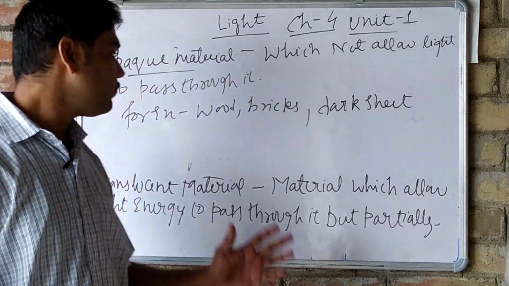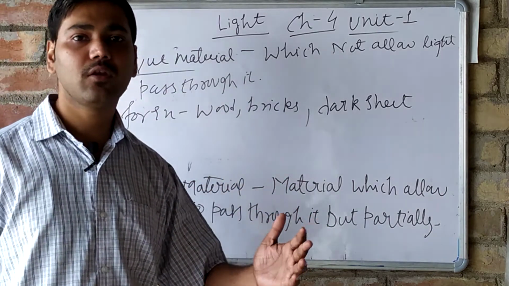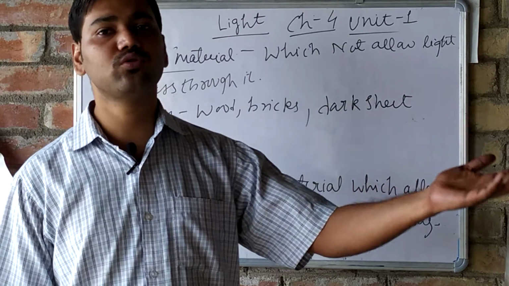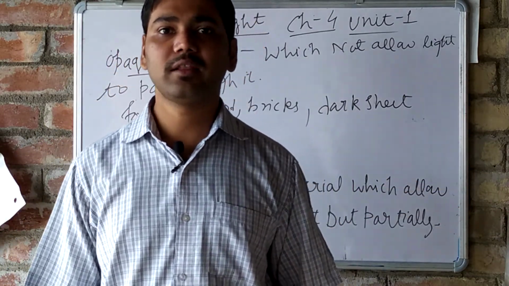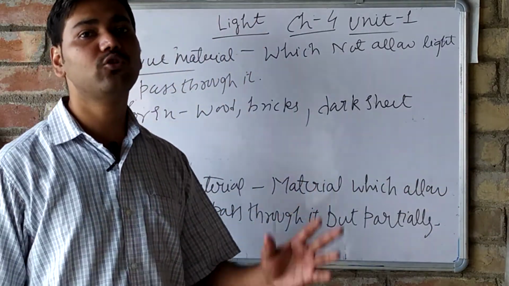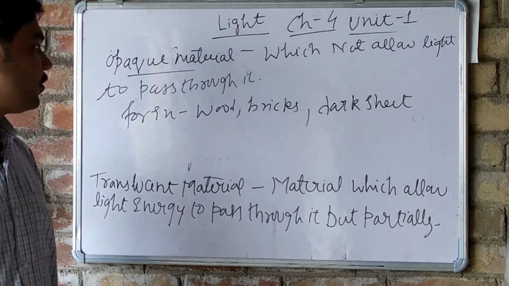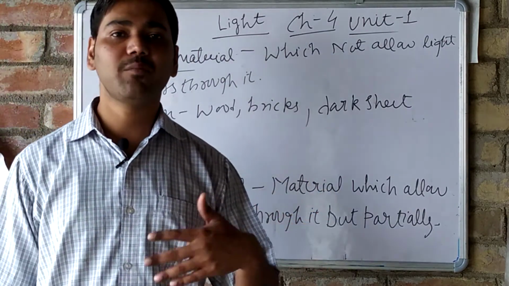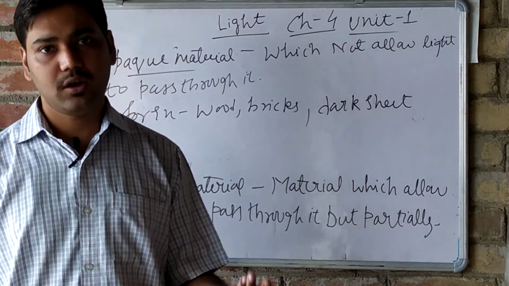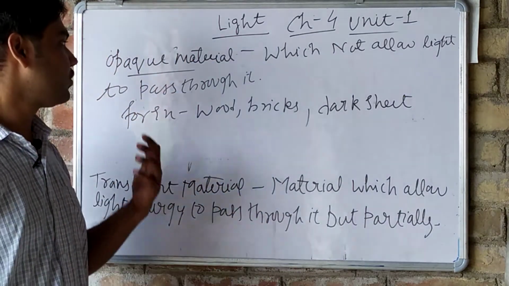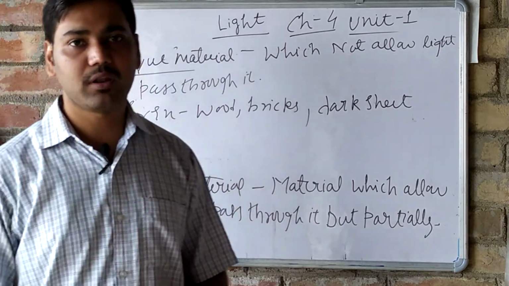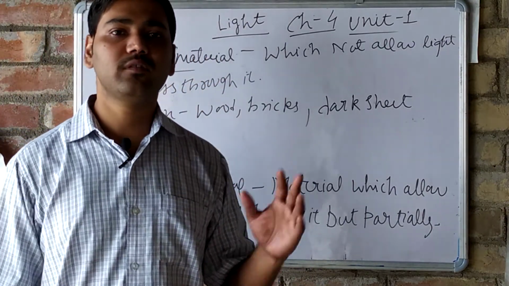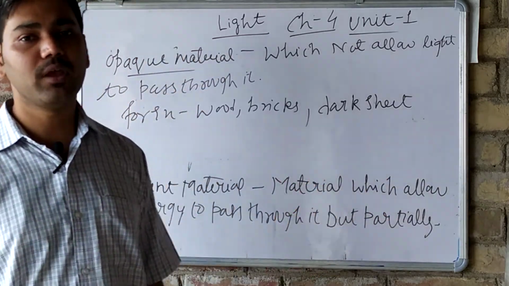That means if we have a brick, brick means ईटे की बनी दीवार है, तो हम इधर से देखें तो दूसरी तरफ की चीजें नहीं दिखती, हमें एकदम कुछ भी नहीं दिखता. Why? Because it does not allow the light energy to pass through it. Okay, wood, लकड़ी से कुछ बना हुआ है, हम इधर से उधर देखें हमें नहीं दिखाई देगा. क्यों? क्योंकि it does not allow the light energy to pass through it. So these are opaque materials. Why? Because they do not allow the light energy to pass through it. So this type of material is known as opaque material.